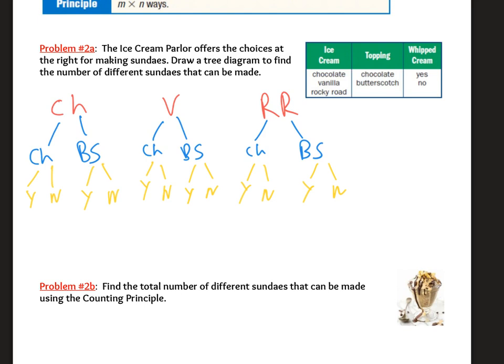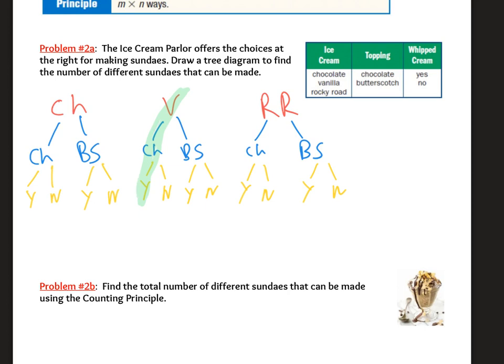And let's just talk vocab again real quick. So the entire list here is called the sample space, and each of these branches is an outcome. So if I chose to get vanilla with chocolate sauce and yes, whipped cream, this one pathway is an outcome.